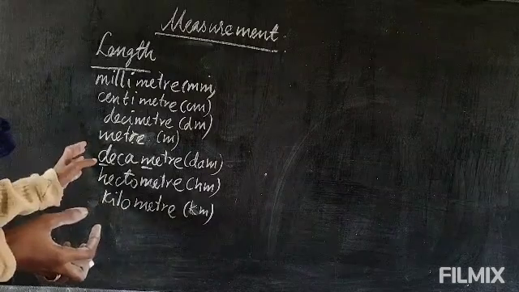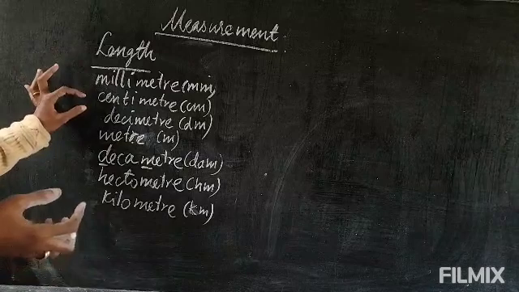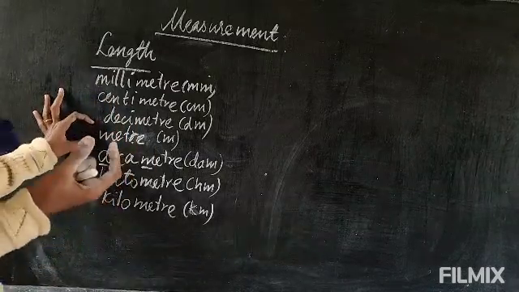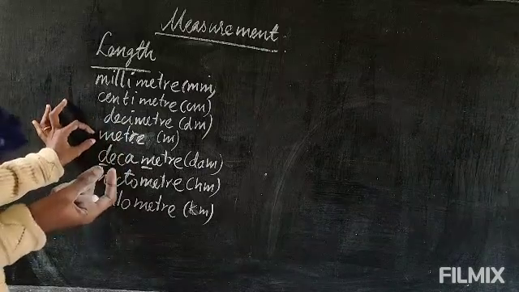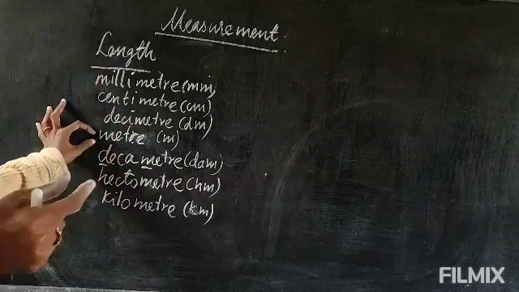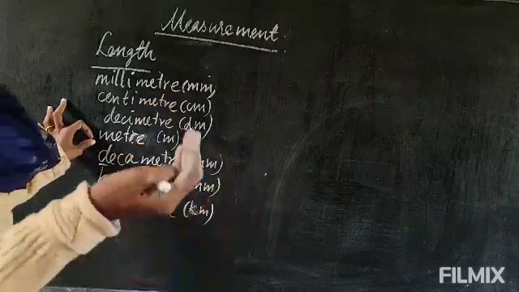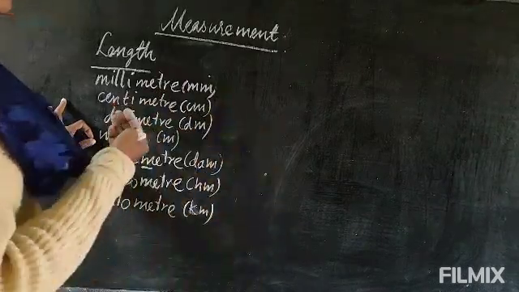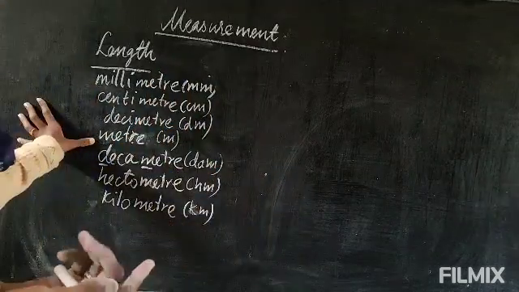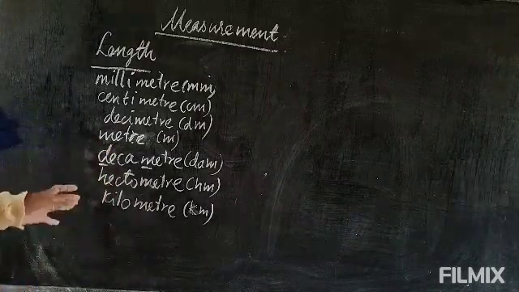So you must know where to use which. For short length, you will use millimeter. For long length, you will use meter. Again, for short distance we will use meter. Short distance means, for example, from your classroom to near the church, from the school to near the church. This is not a long distance, this is a short distance. So there we will use meter. For short distance we will use meter, and for long distance we will use kilometer.